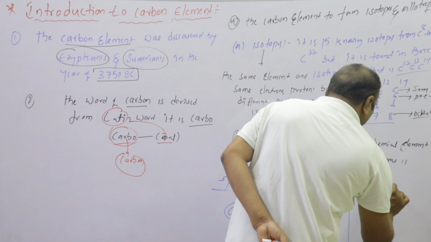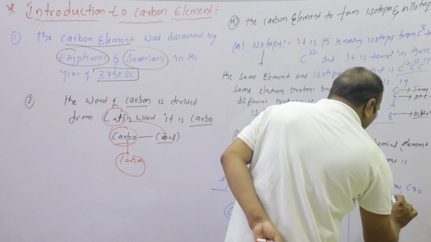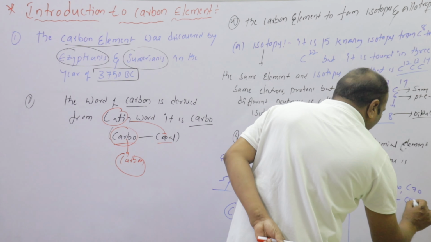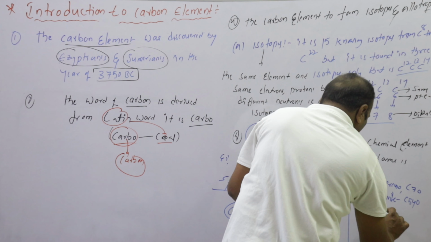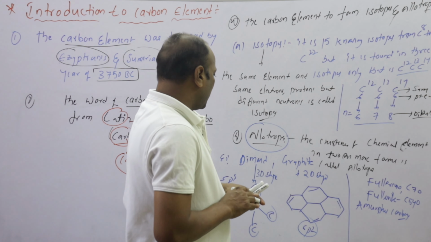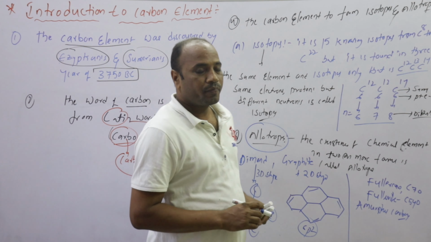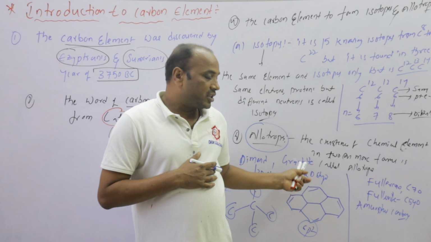And also other allotropes: fullerenes C70, fullerite C540, and amorphous carbons. These are examples of allotropes. So allotropes are the existence of a chemical element in two or more forms.